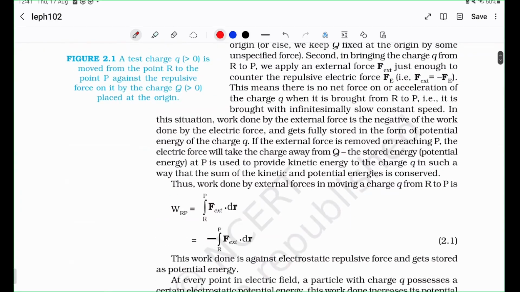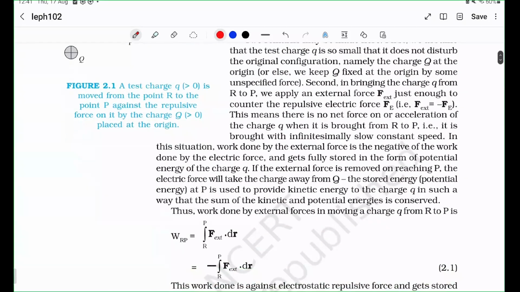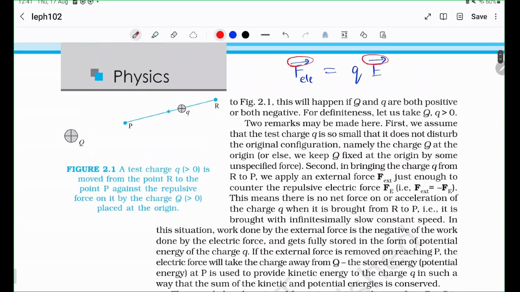Now we define what potential is. So coming to what potential is. Let's say we have a stationary source producing charge Q. Like it has a charge Q. It's a stationary charge. That's why it's static, remember? And it's producing some electric field in space. Now you are bringing this charge q. So you are a person who's trying to bring the charge q from the point R to the point P. Now you know this charge is positive and this charge is also positive. So these two charges are going to repel because like charges repel, right? So you see that the force is going to be away.